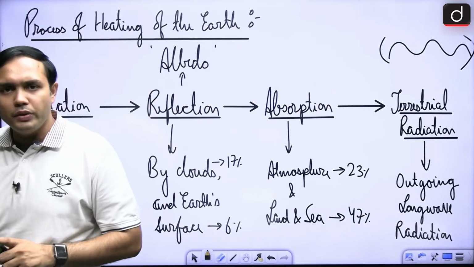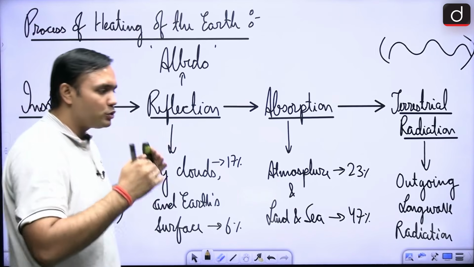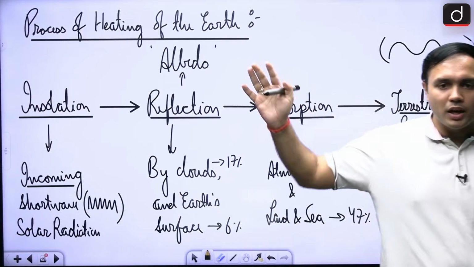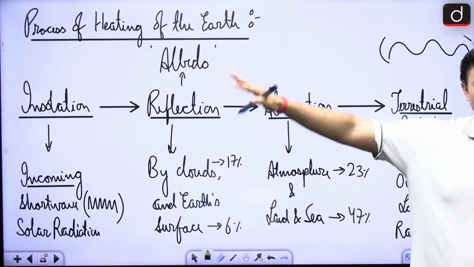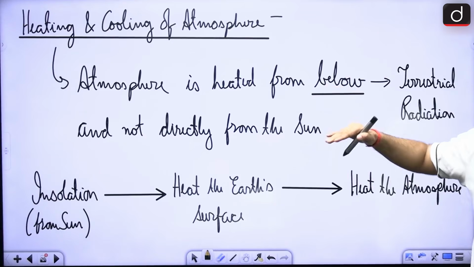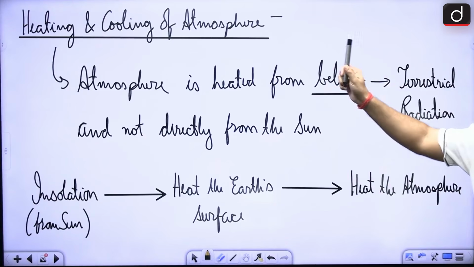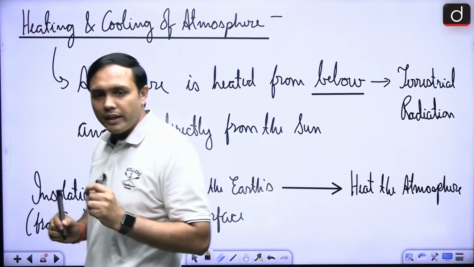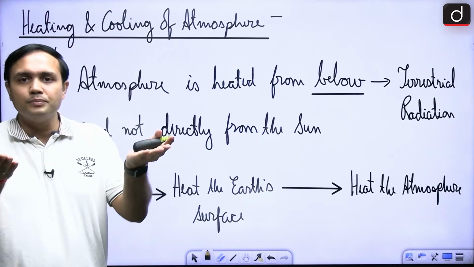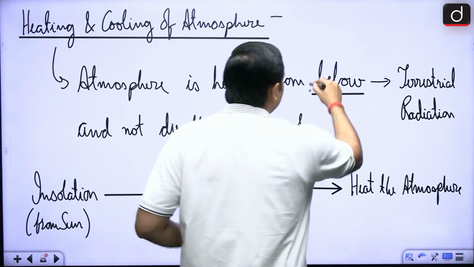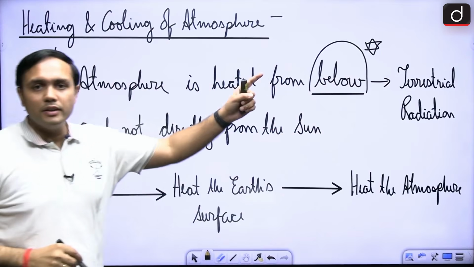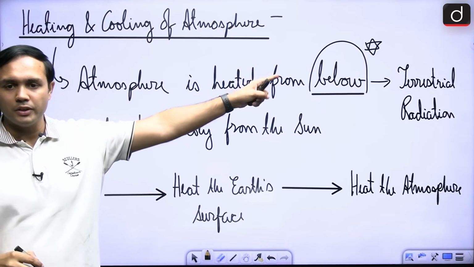Next important aspect is, now after terrestrial radiation is happening, what is happening to the atmosphere? How is atmosphere getting heated up, right? So we have understood how terrestrial radiation is happening. Now we are moving towards how, after the earth has been heated up, the atmosphere is getting heated, right? Now this is a very, very crucial point to remember, that atmosphere is heated from below, right? This is heated from below and not directly by the solar radiation that is being received.